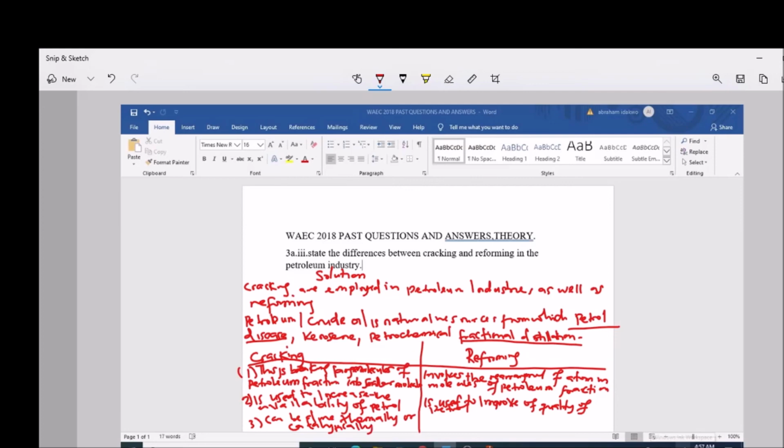But as for reforming, it occurs in the presence of a catalyst. So we are only using a catalyst for reforming, while we can carry out cracking either thermally or catalytically. So this is the answer to question number 3A, Roman figure 3.